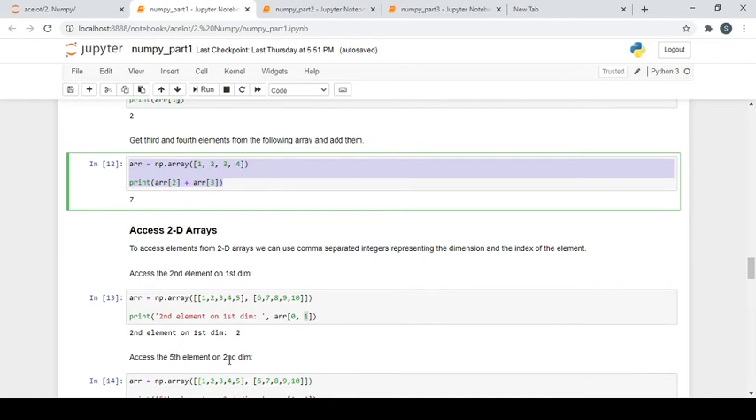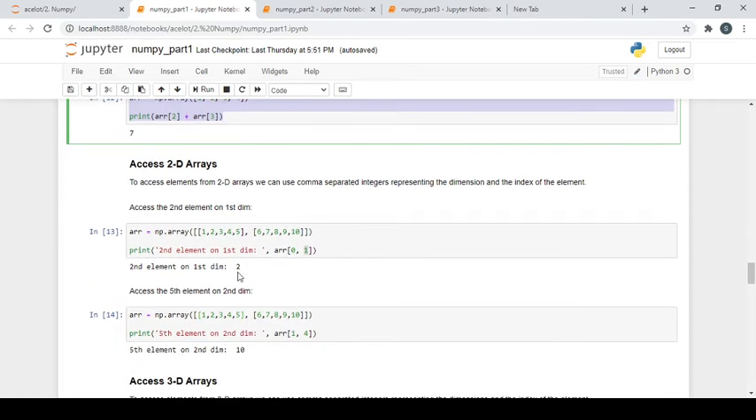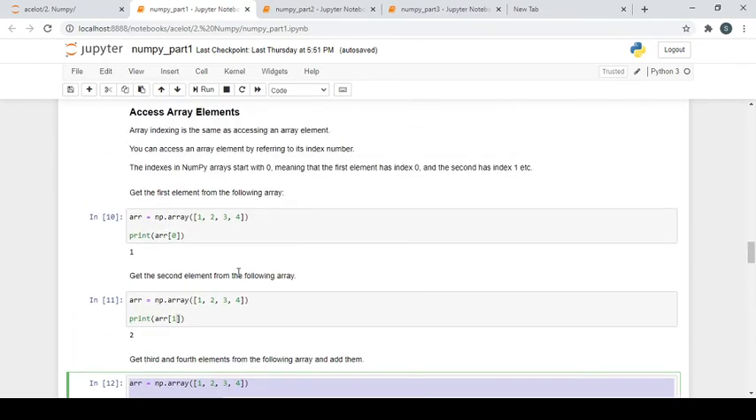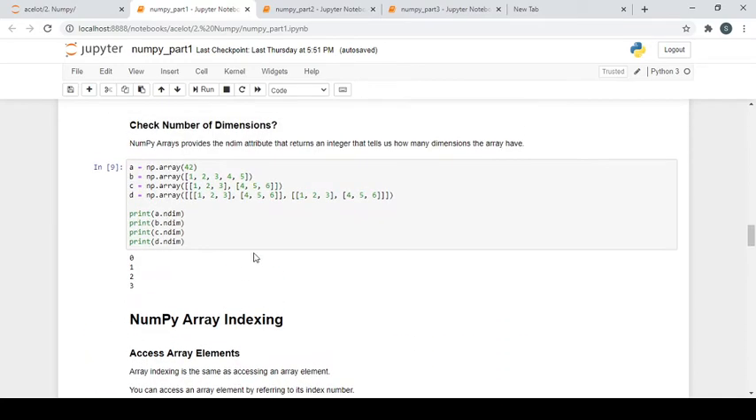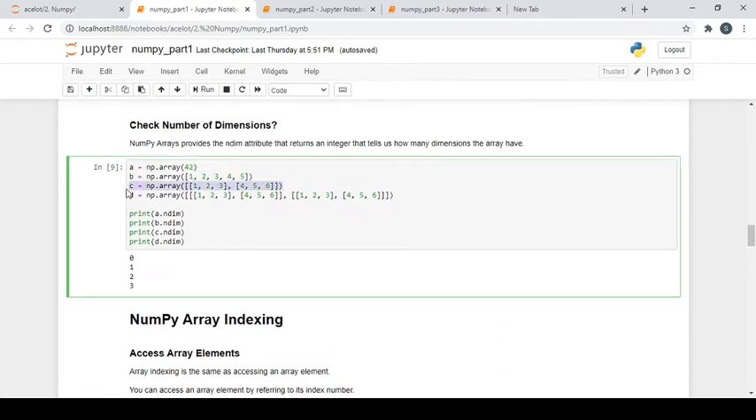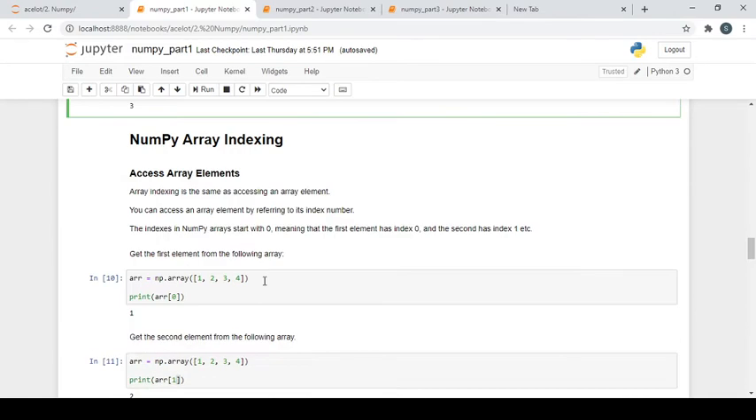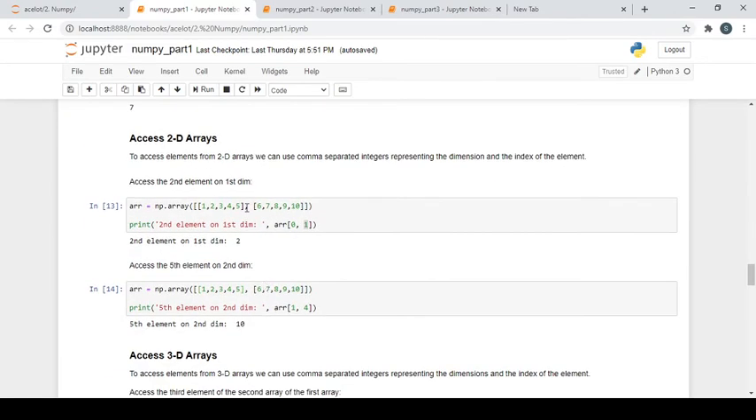So here what you have to do is that the question is asking to access the second element of the first dimension. You remember when we were checking the dimensions, this has 2 dimensions. So you can see this is the first element, this is the second element. Now here, it's asking you to access the second element of the first dimension. So this is the first dimension.